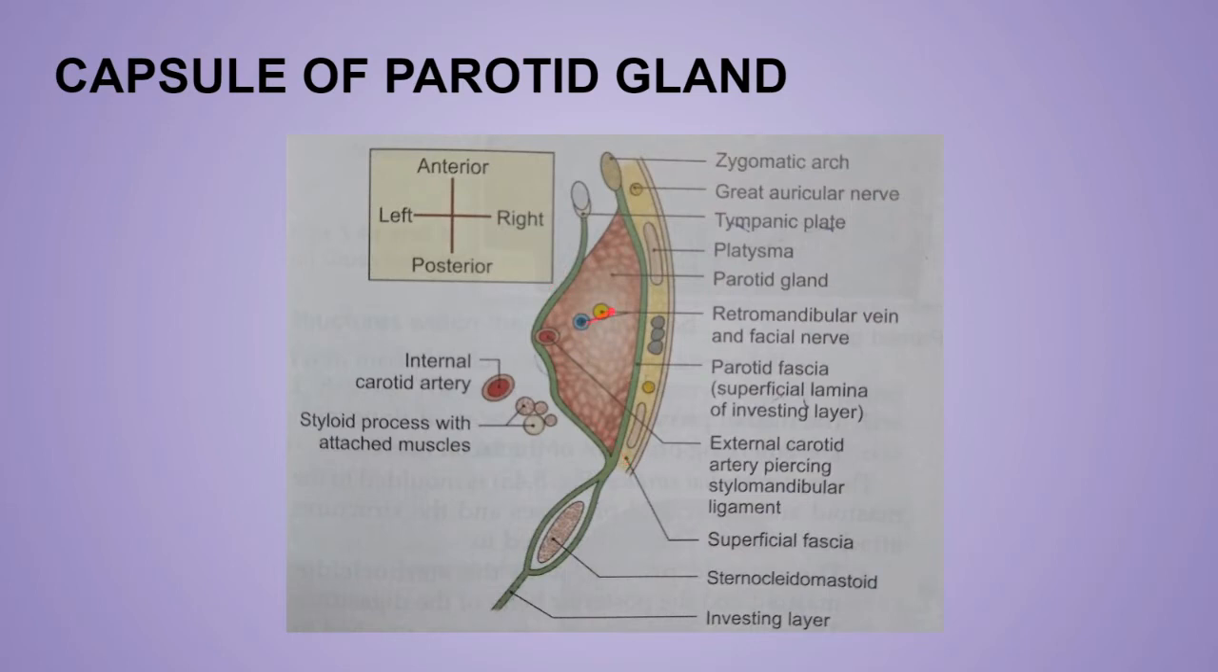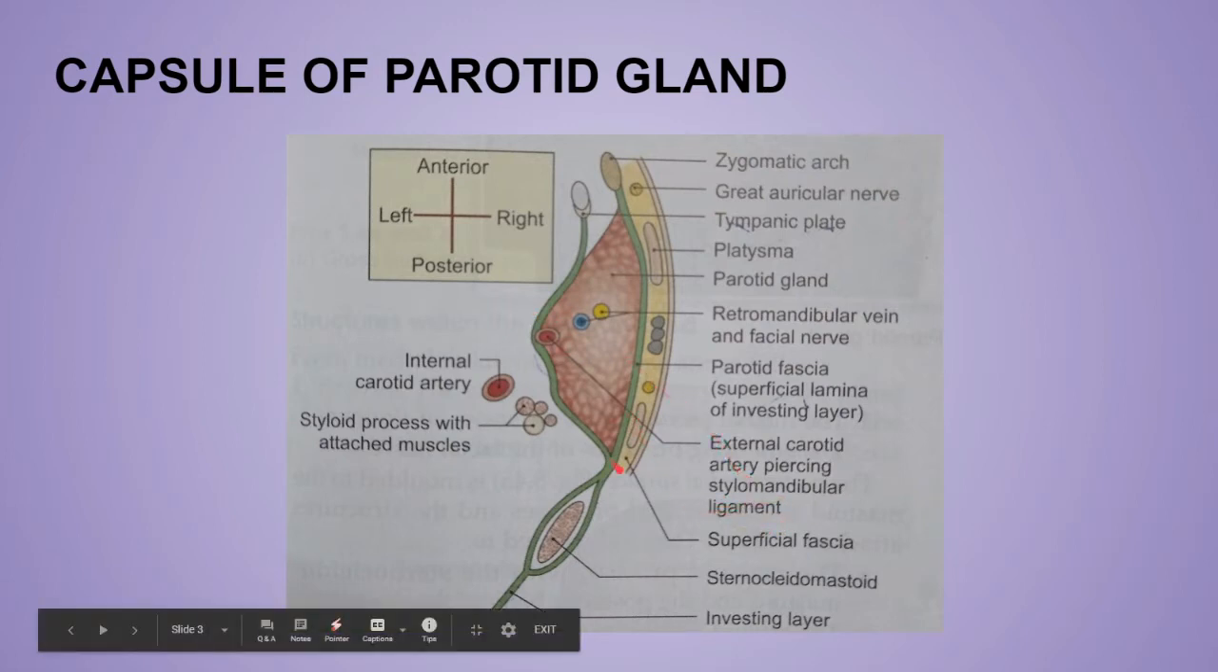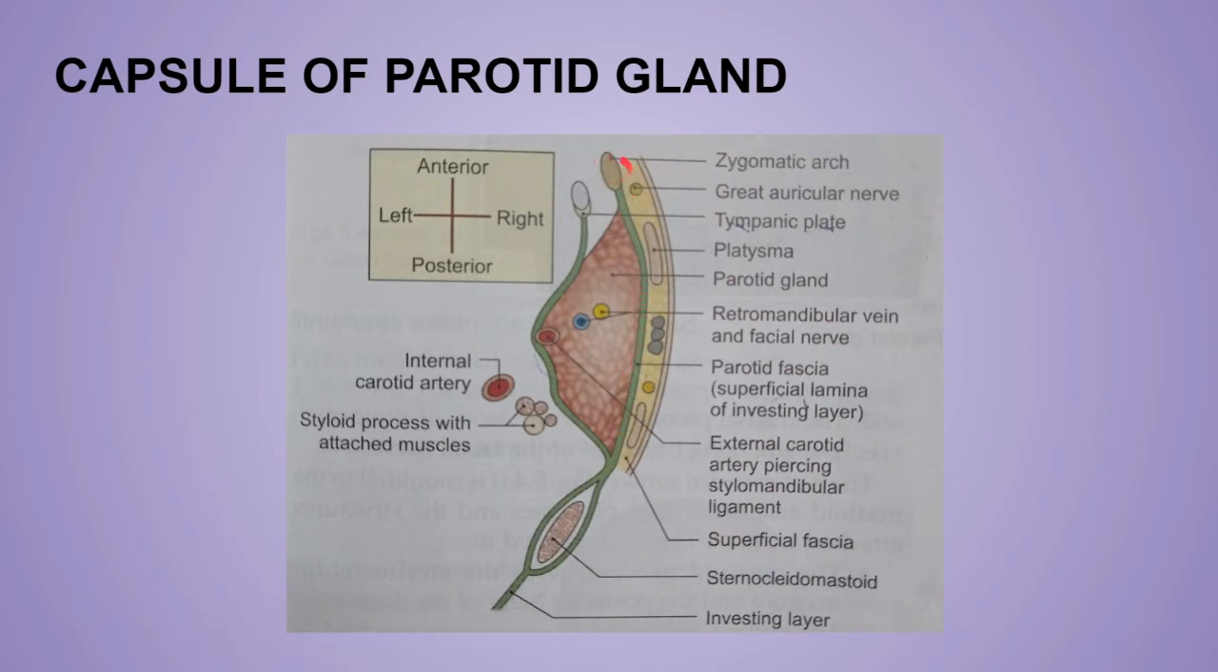This parotid gland is pierced mainly by these three things: the retromandibular vein, the facial nerve, and the external carotid artery, which pierces the stylomandibular ligament. We will talk about what this is. Now this superficial layer is connected to the zygomatic arch. This is the zygomatic arch, and it is connected to this.